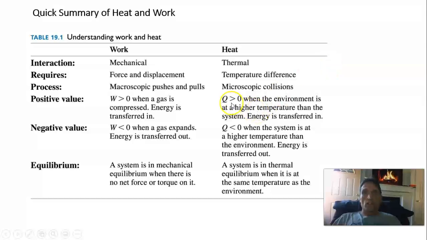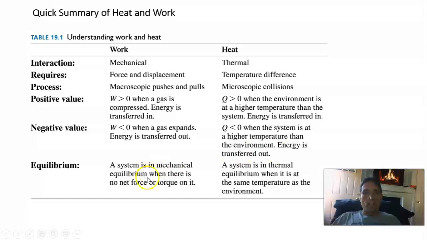Conversely, Q heat is positive when the environment is warmer than the system and energy is transferred in, and Q is negative when the system is at a higher temperature than the environment and energy is transferred out.